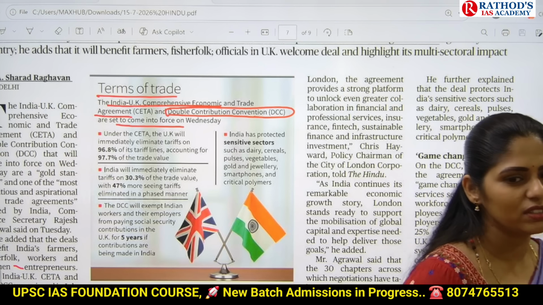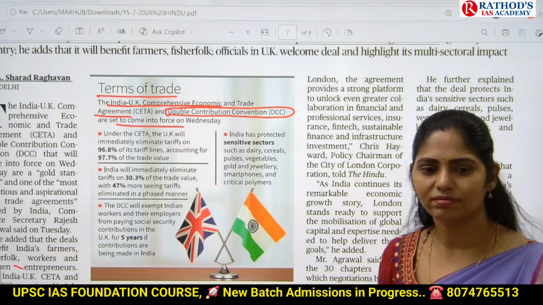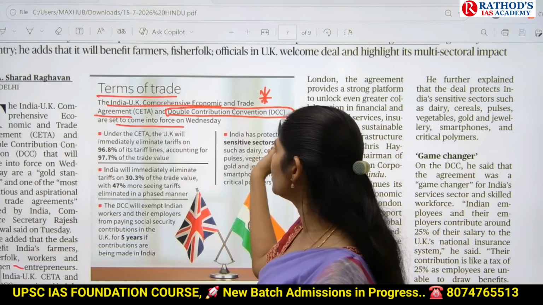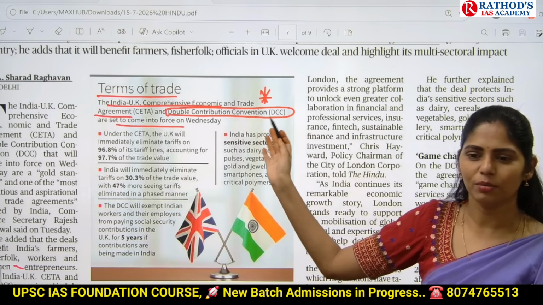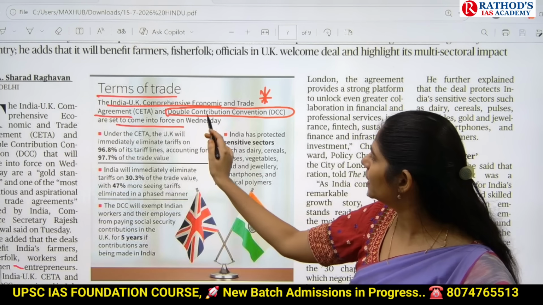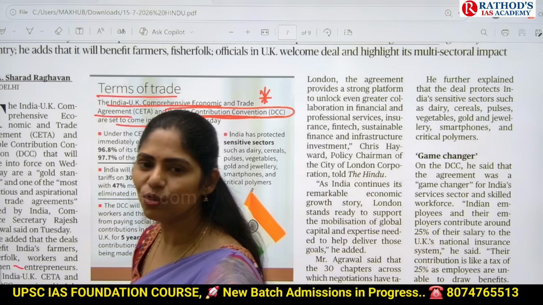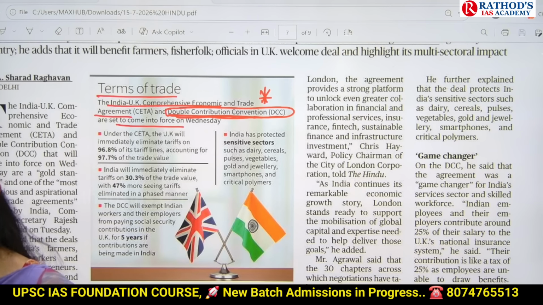Choose the correct option, A, B, C, D. Possible question. You know about this economic and trade treaty, but this is a new word. Whenever you get this new kind of keyword, you need to know exactly what its meaning is, on which UPSC can ask you a question. You have to focus on such minor things also.